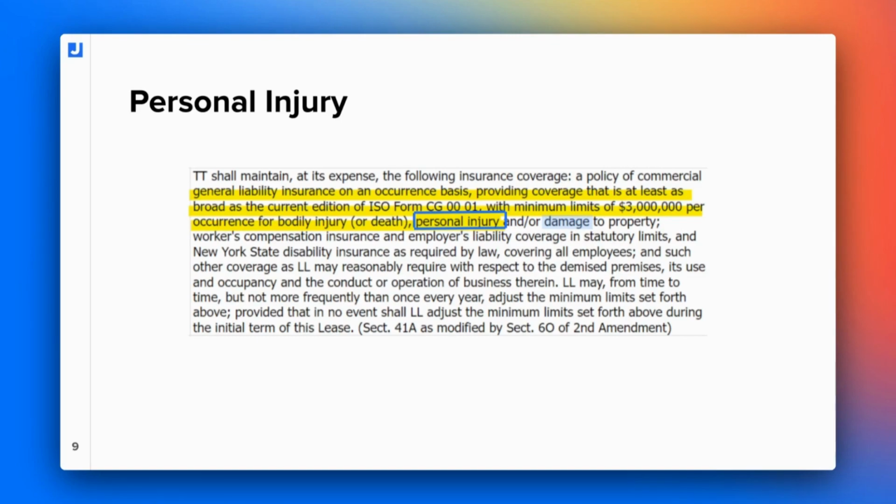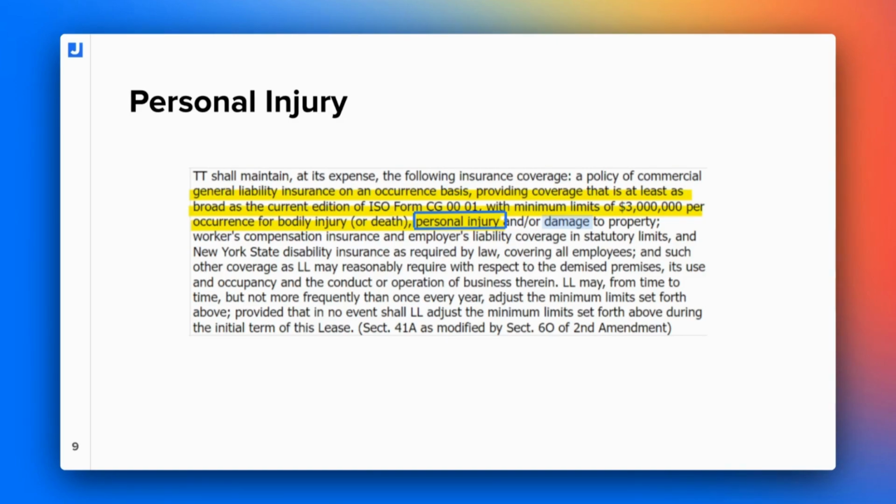If you watched the last unit, the last episode, we discussed 3 million per each occurrence being a combined single limit that combines bodily injury and property damage, right? I think that's what this requirement is saying. It's not saying anything about personal and advertising intentionally. In this case, personal injury is a redundant word. Probably the intention is bodily injury or death here, and we would not be taking this as a personal and advertising requirement because personal and advertising does not fit into the combined single limits.